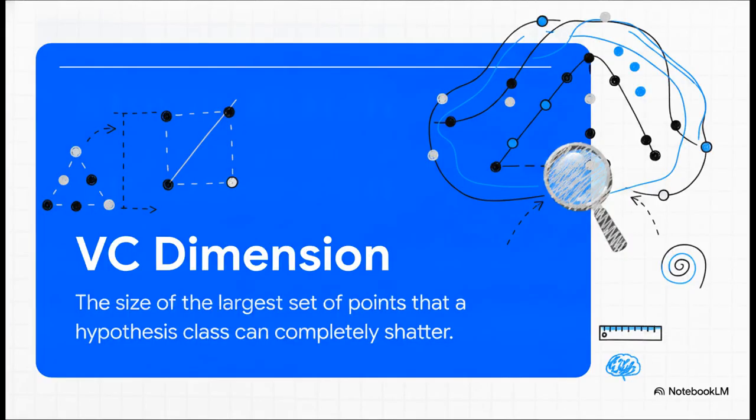Which brings us to the ultimate investigative tool, the Vapnik-Chervonenkis, or VC, dimension. The VC dimension is simply the size of the largest set of points that a model can completely shatter. For our 2D linear model, because it can shatter 3 points but completely fails on 4, its VC dimension is exactly 3. We finally have a single, finite integer that perfectly captures the complexity or flexibility of an infinite model class, and we didn't even need any 64-bit hardware hacks to get there.